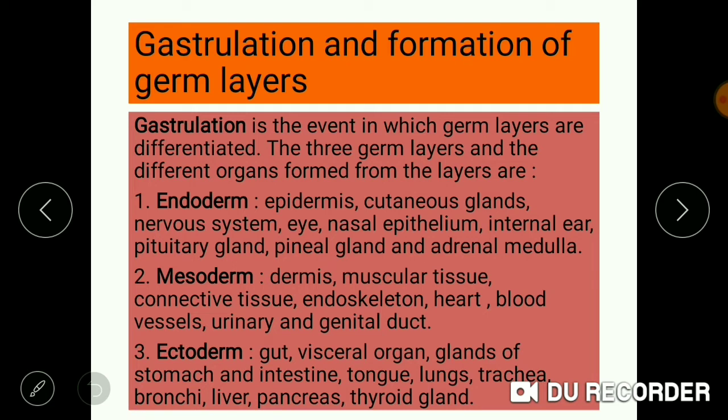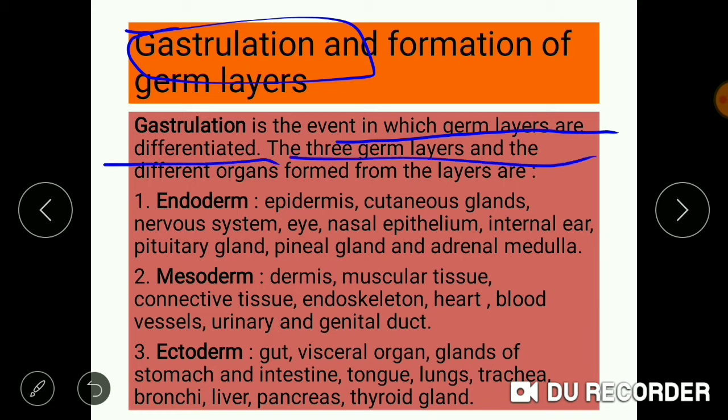The further structure developed after blastocyst is gastrula, and the process of formation of the gastrula is known as gastrulation. During the process of gastrulation, these layers which are being developed further develop organs within the embryo. Gastrulation is the event in which germ layers are differentiated. 3 germ layers are being formed and these germ layers further develop certain different organs.